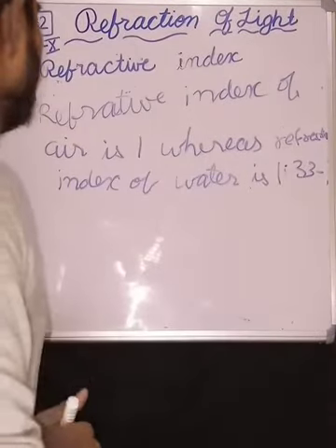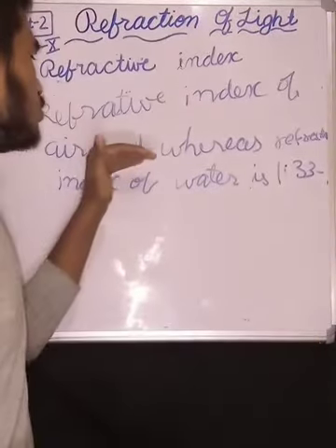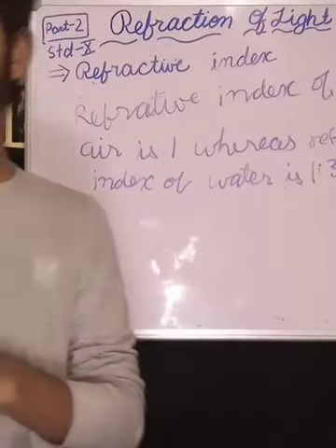Let us prove it. How is it that the refractive index of air is 1, whereas the refractive index of water is 1.33?